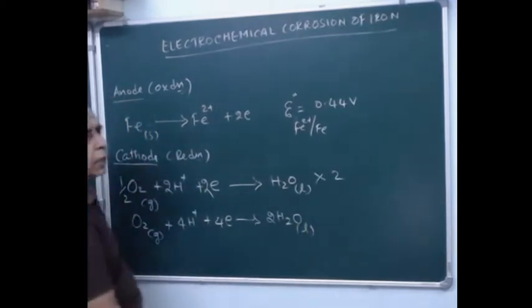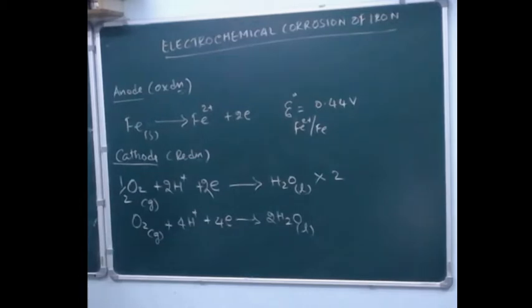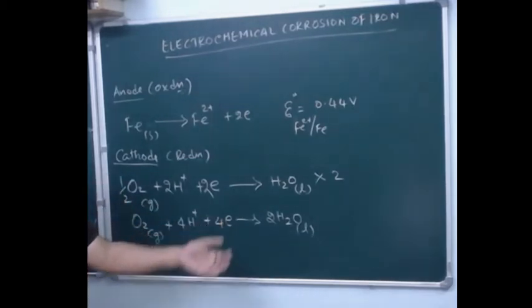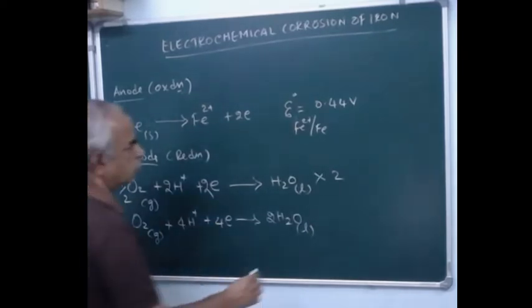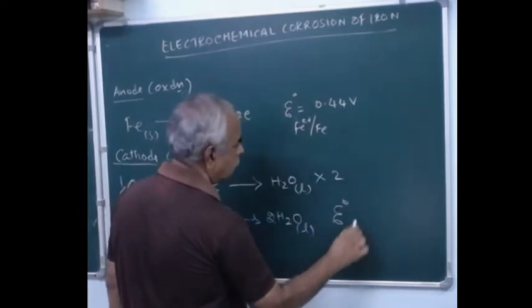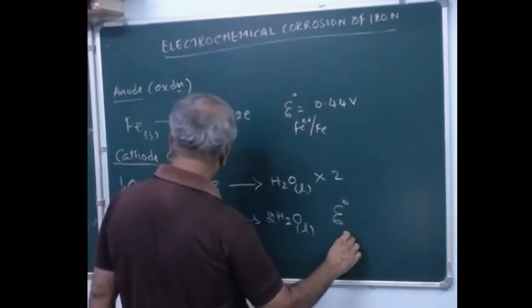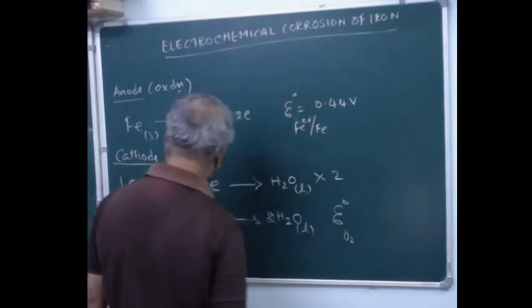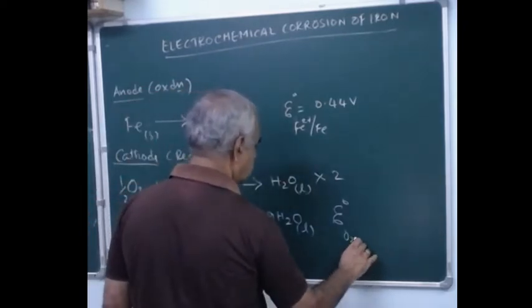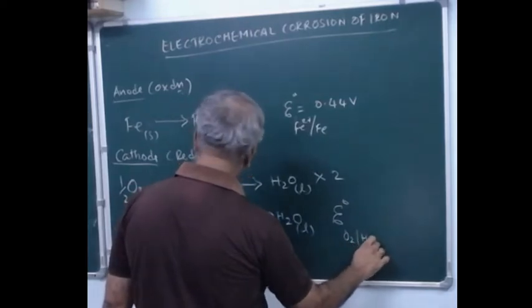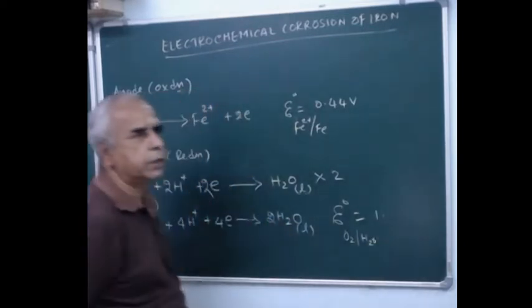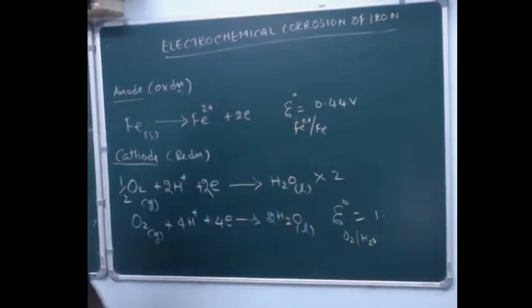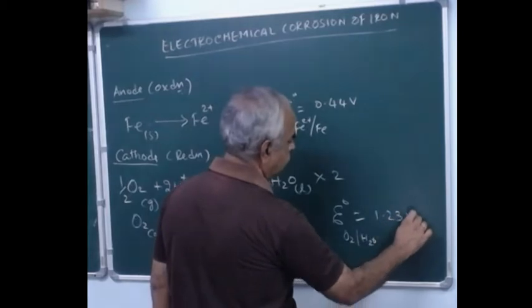Okay, and its value is found to be, that is the reduction potential of oxygen to water. It is given as 1.23 volt. So E0 for this reduction potential of oxygen, that is O2 becomes H2O, is equal to 1.23 volt.